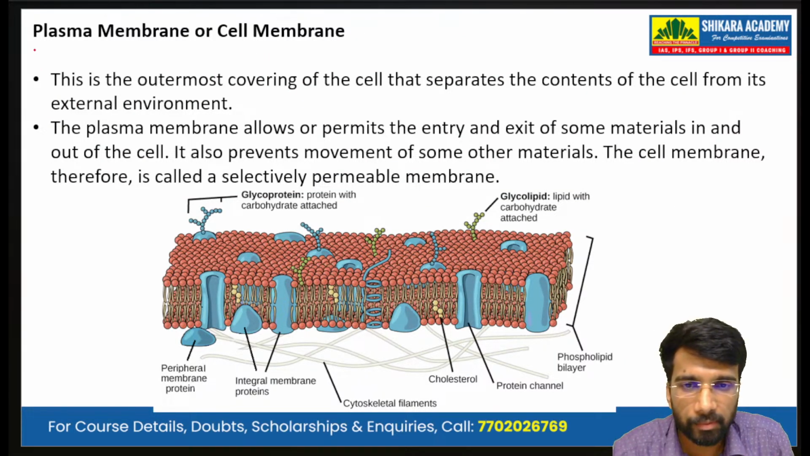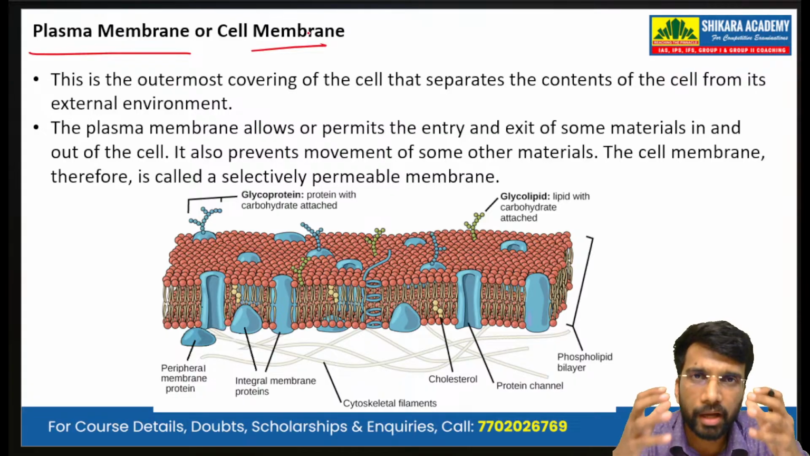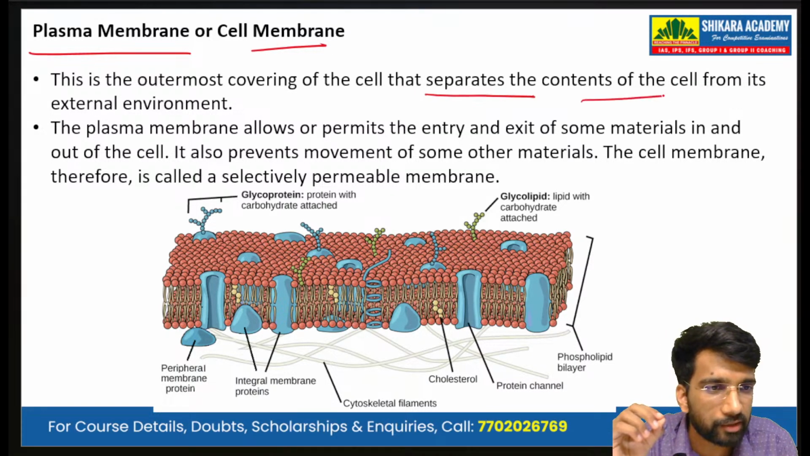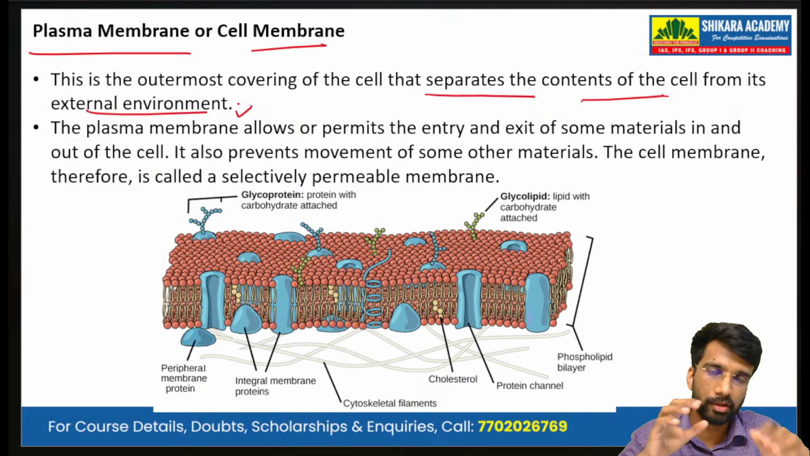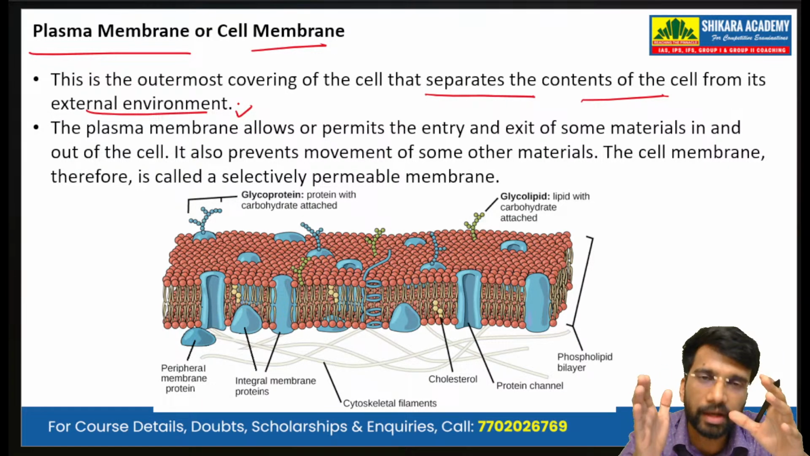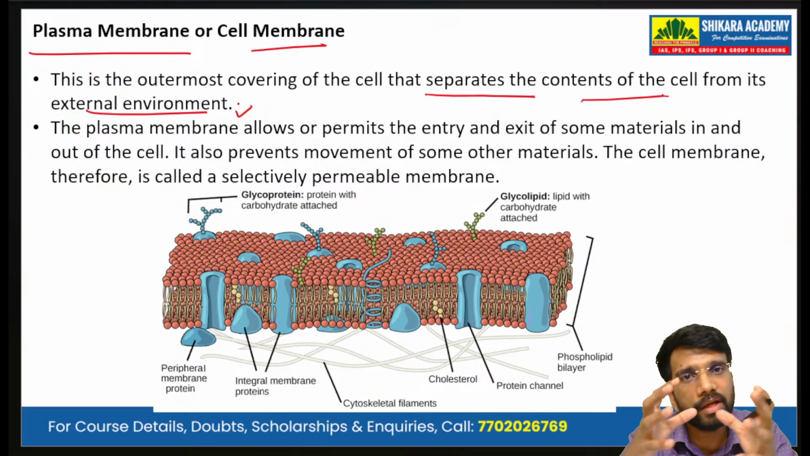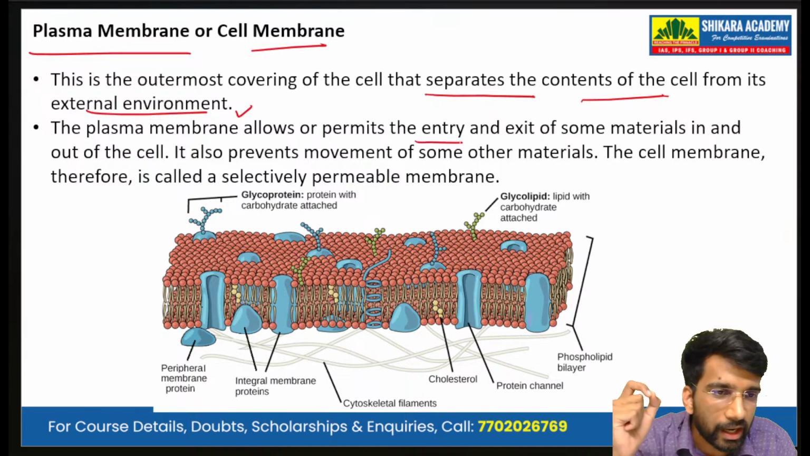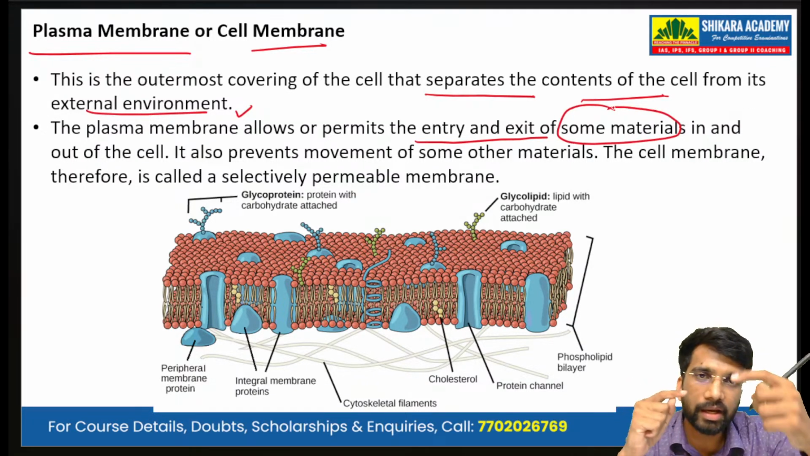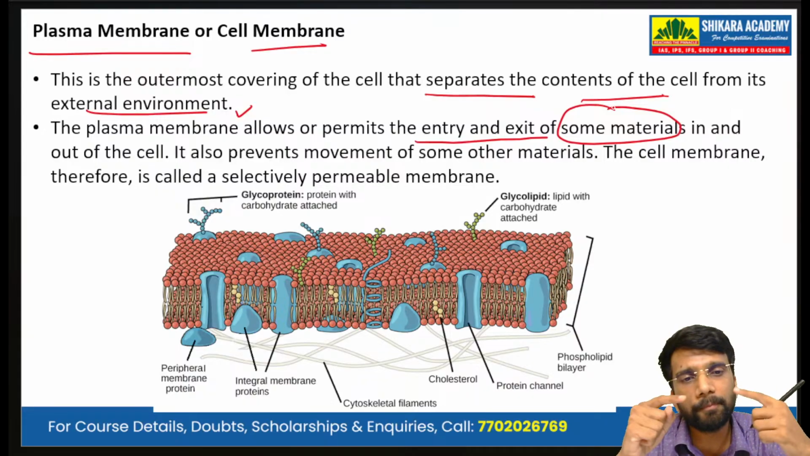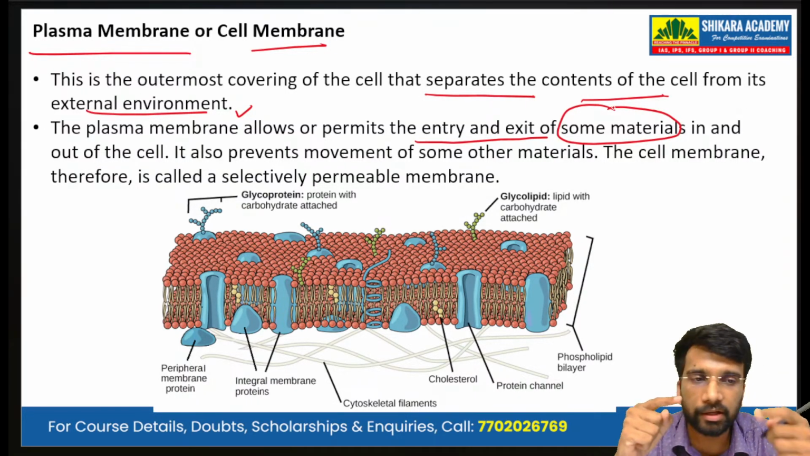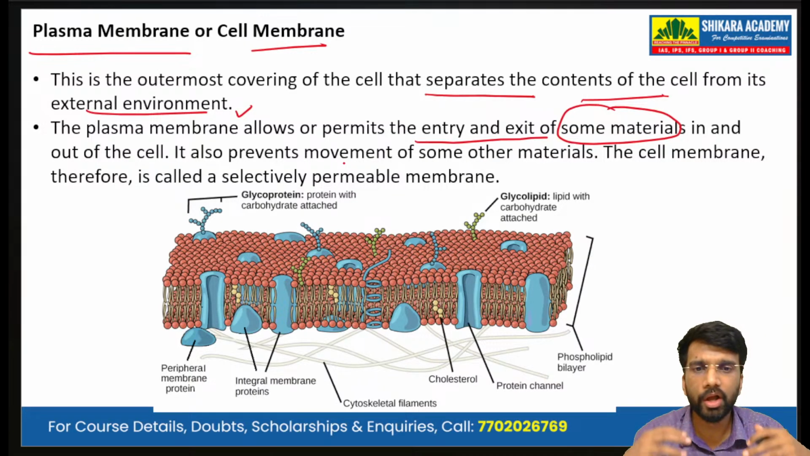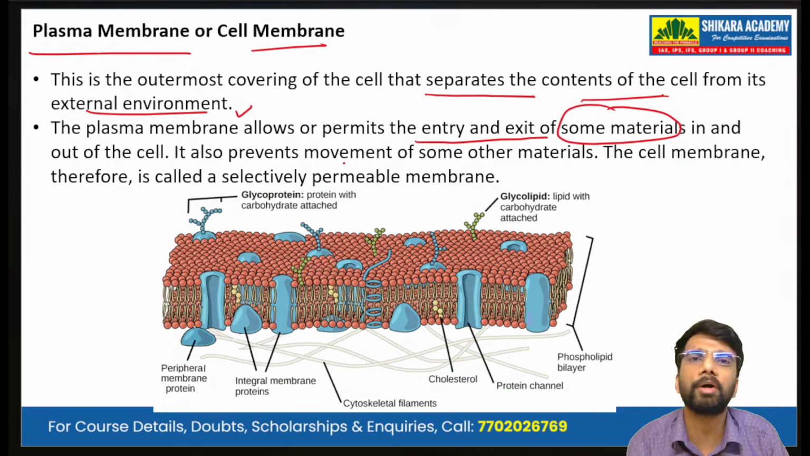So first we look at the plasma membrane or the cell membrane. It is the outermost covering of the cell that separates the content from the external environment. So the cell membrane separates the external environment and the internal environment of the cell. It allows the entry and exit of some materials in and out of the cell, and it also prevents the movement of some other material. So we say that it is selectively permeable.